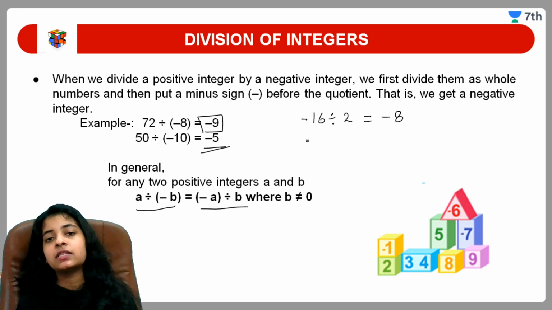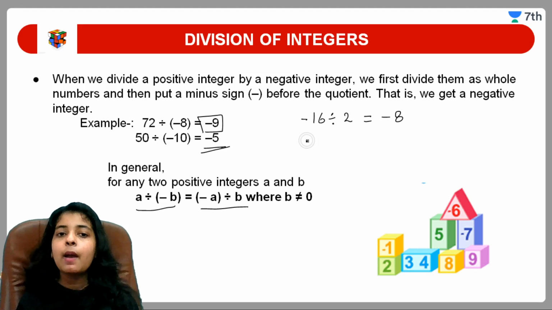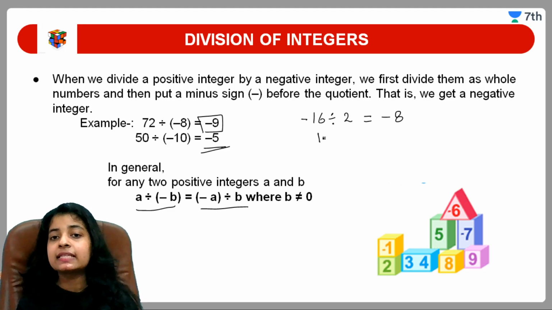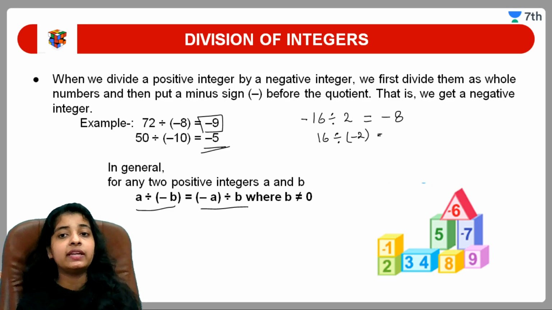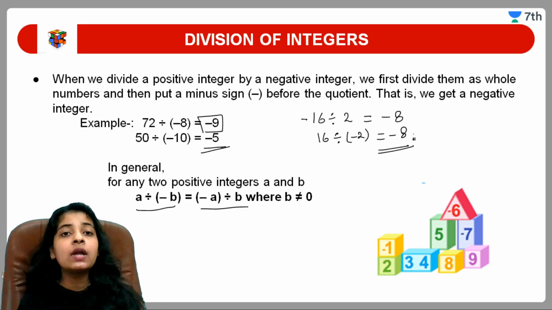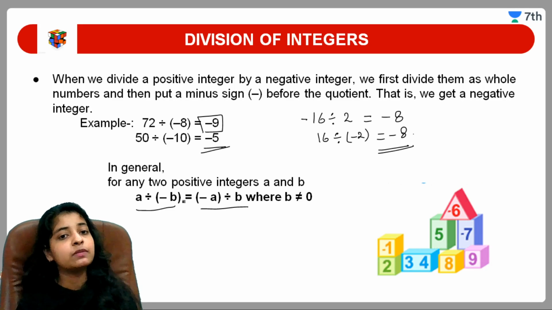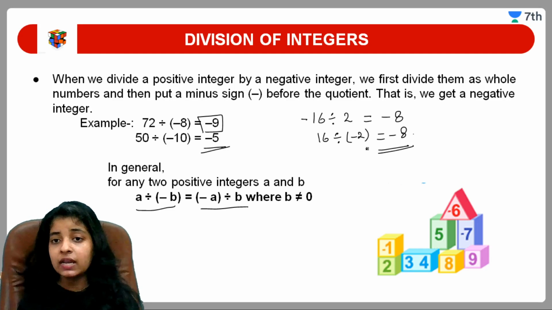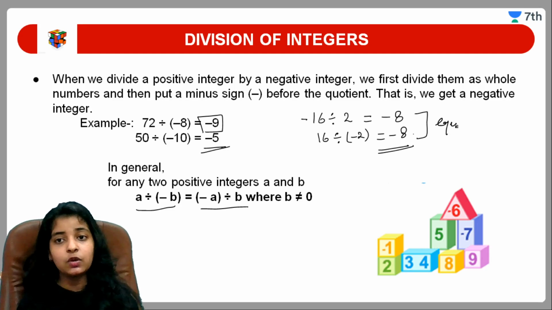Similarly, if I write 16 divided by minus 2, then again I will get minus 8. Okay? So this is the property of division which is carrying, and I can say a divided by minus b or minus a divided by b will be equal, as we are getting these are equal.